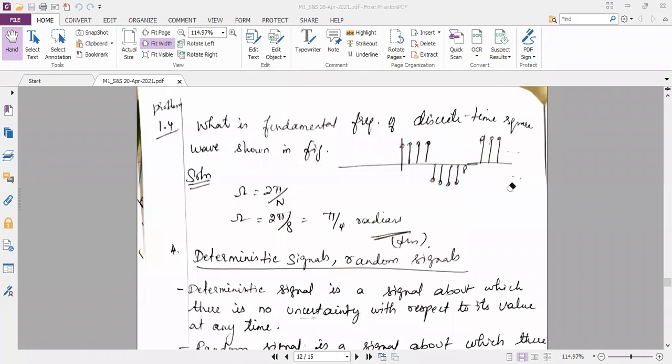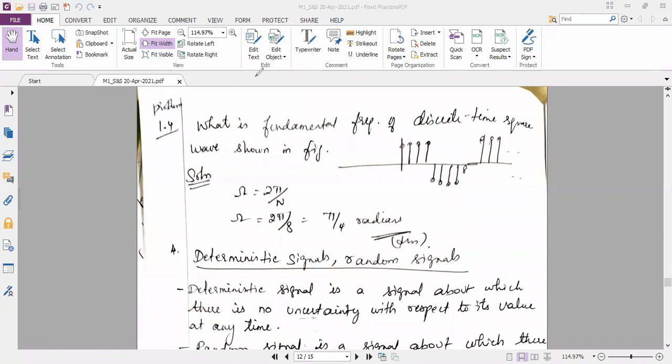So we use only radians here. It is not radians per second. Why all these things? Because here the signal is not continuous with respect to time. So we don't use per second concepts. It is just radians. That's it.